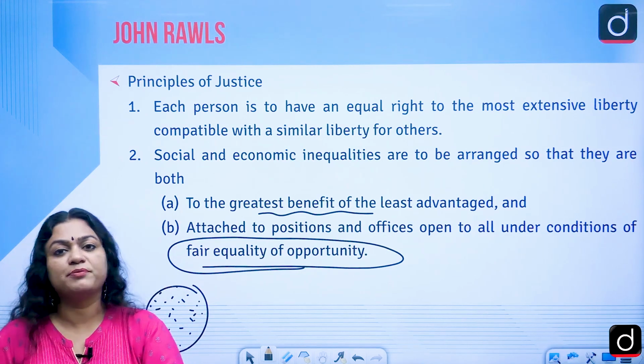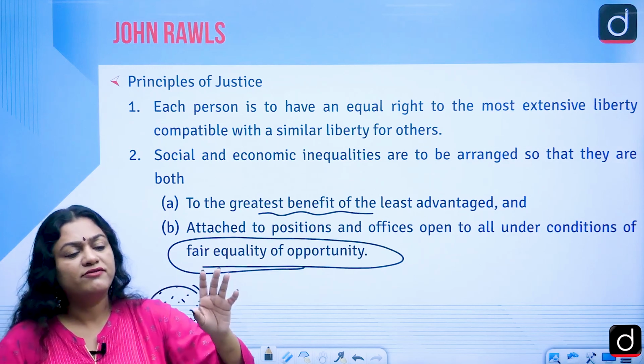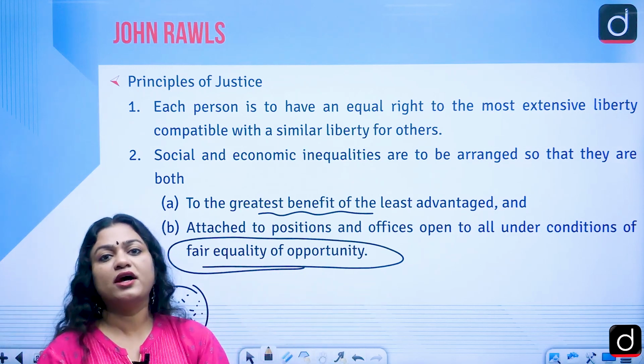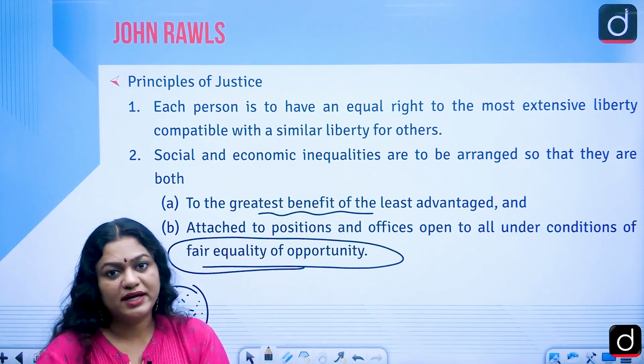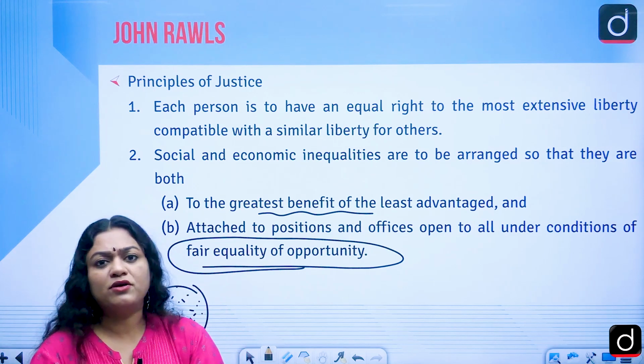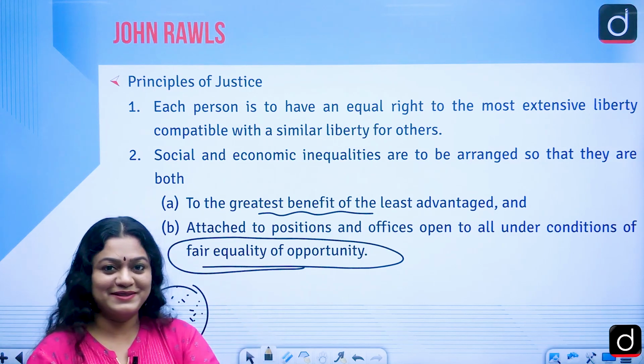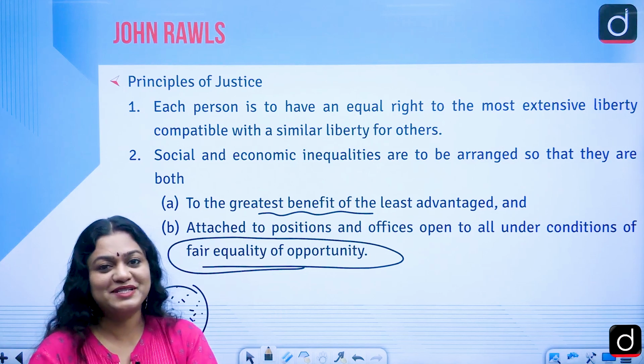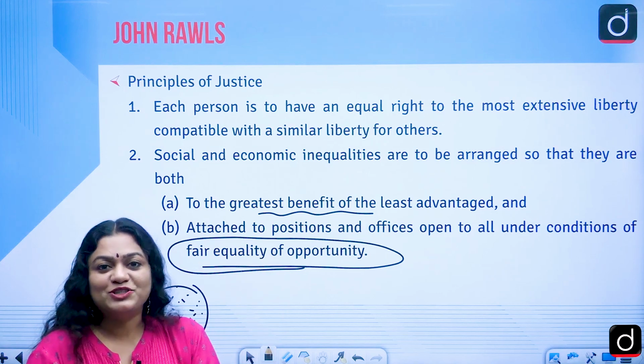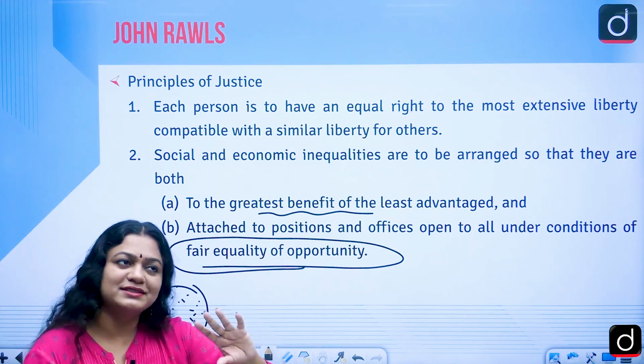This has parallels to the idea of Aristotle as well. He also spoke about distributive justice, just like John Rawls, but his distributive justice is very different.